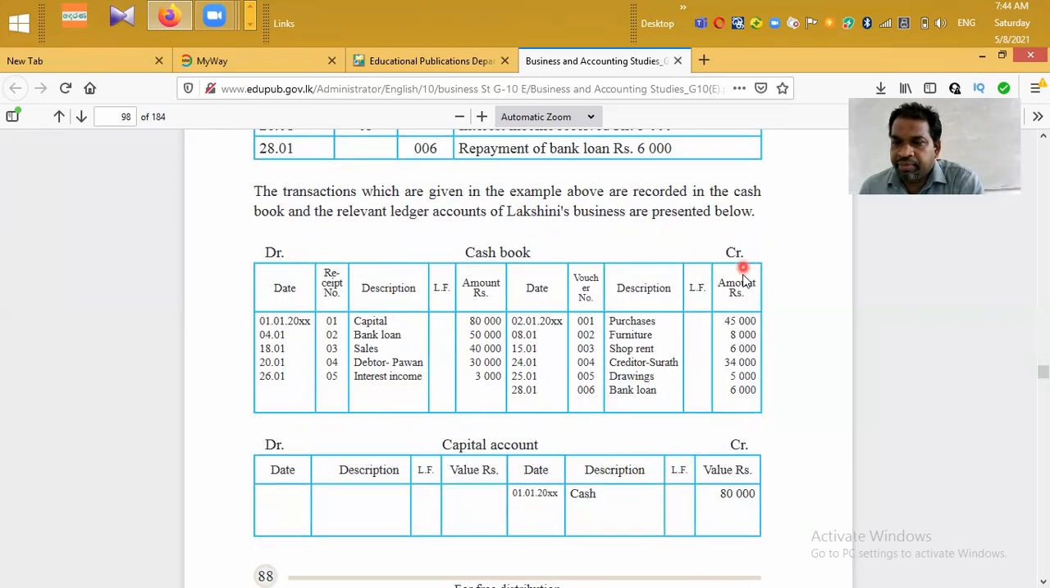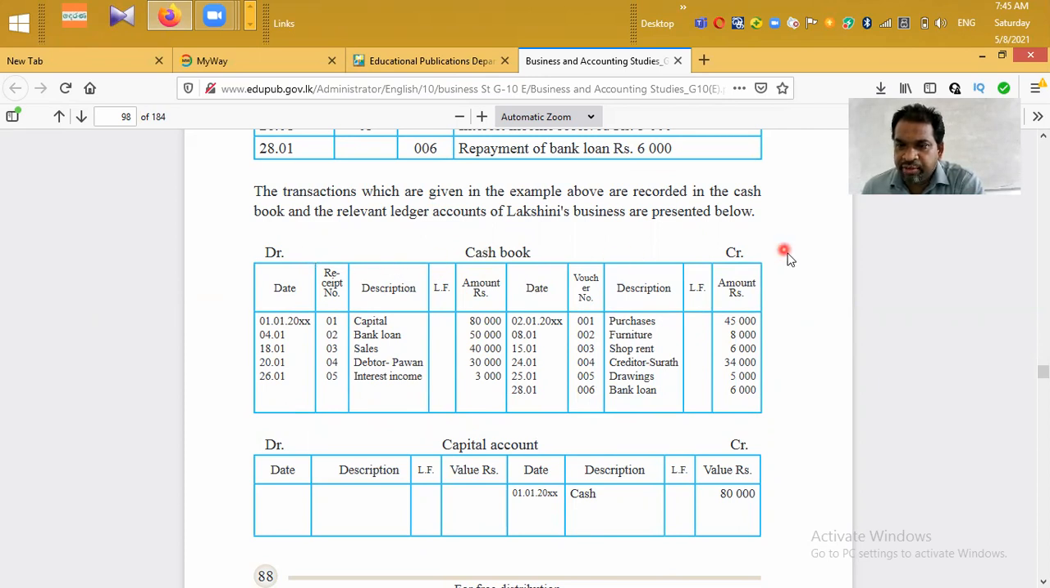We prepare the cash book fairly big, because in a business we can have only one cash book. Therefore, when you record cash receipts and payments, we should take enough space. Then we can draw a big cash book. You can take half of a page in your book.